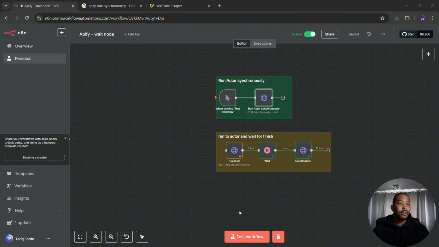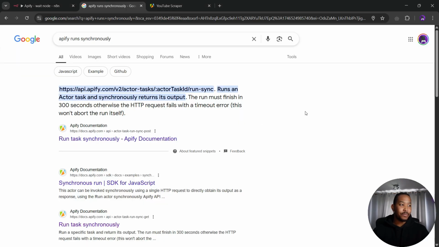Now, obviously, using N8N, which is an automation platform, I sometimes use N8N with Apify, and what you can actually do is trigger Apify from N8N. And one of the common things I see, especially on YouTube videos, is that when people do this, the one drawback is that there is this time limit. So when you send a request to a scraper from N8N, you have to get the data back within 5 minutes or the actor will fail.